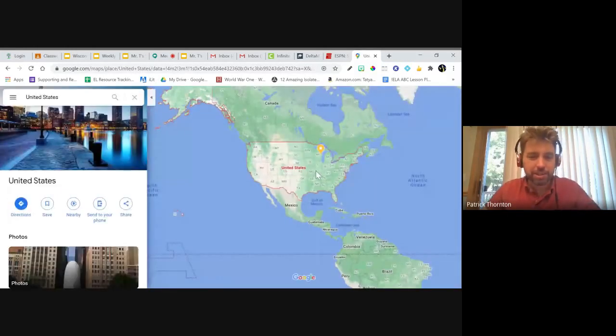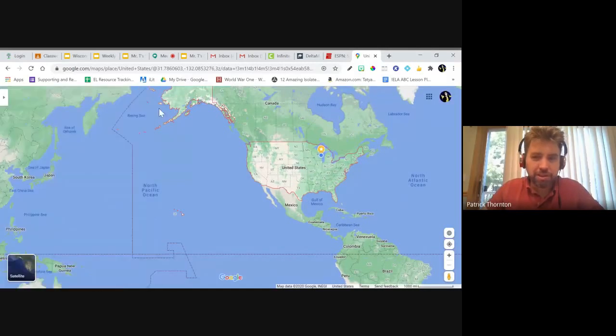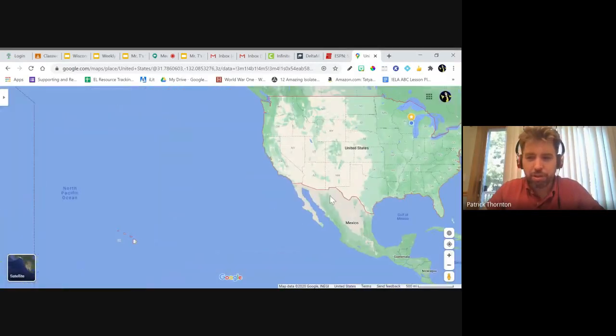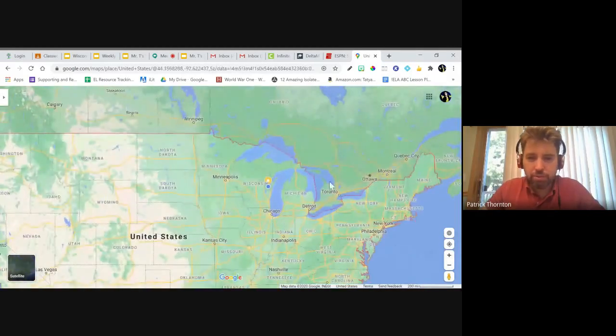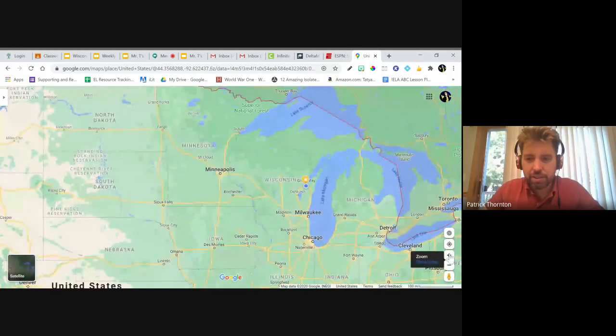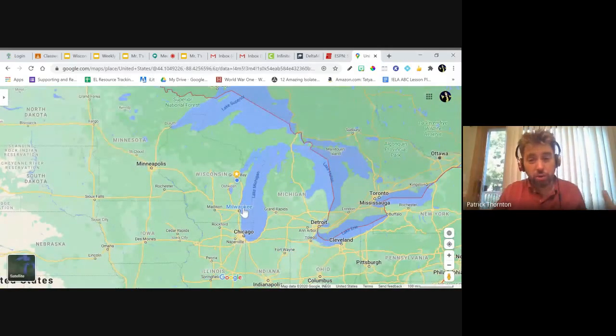See, there's the U.S. We can see Wisconsin. Let's just zoom in here. You guys remember zoom, zoom, and the boom, boom? Let's zoom in here. We can see the star right where we are, right? Yes. Okay, so as I zoom in, notice Wisconsin, we have two big lakes here. These are called the Great Lakes because they're so big.